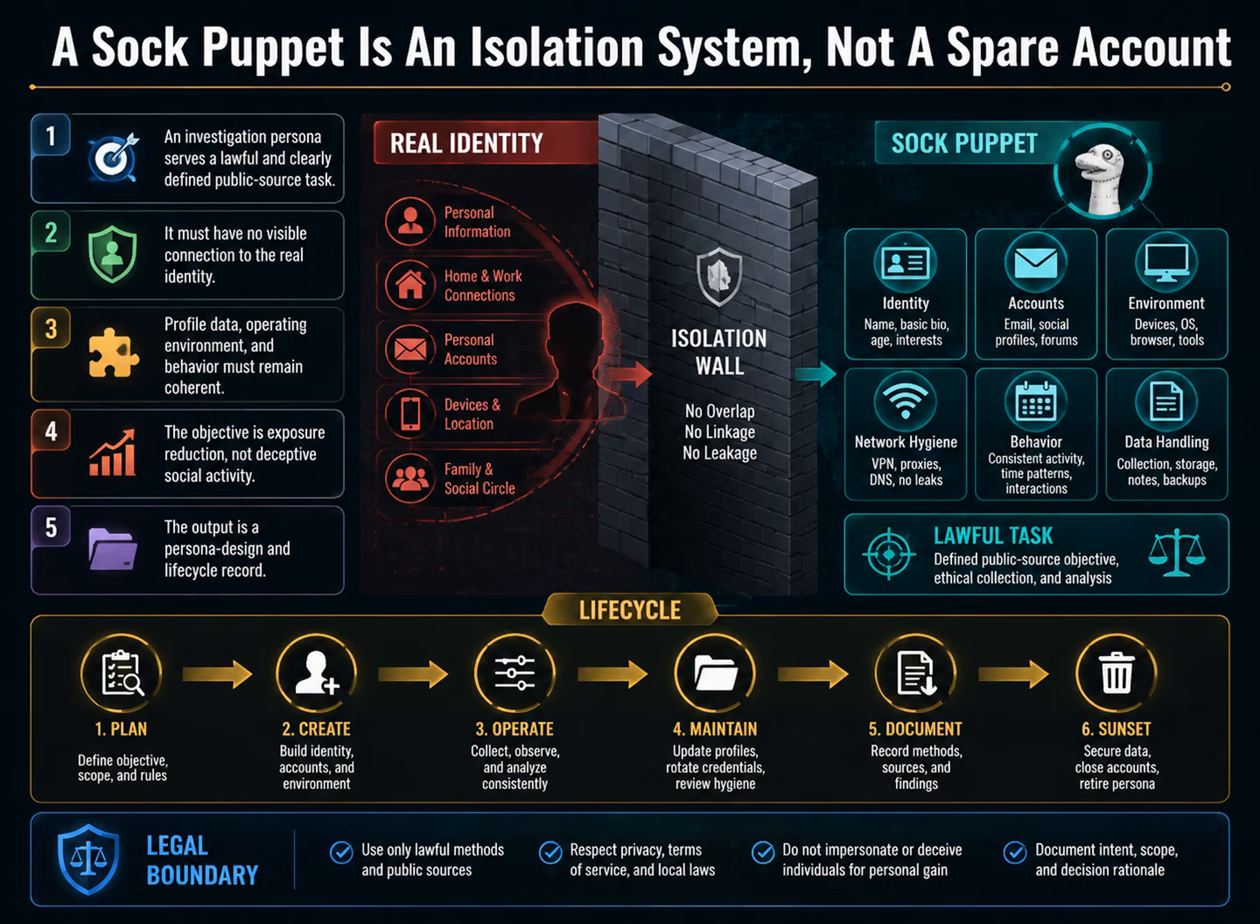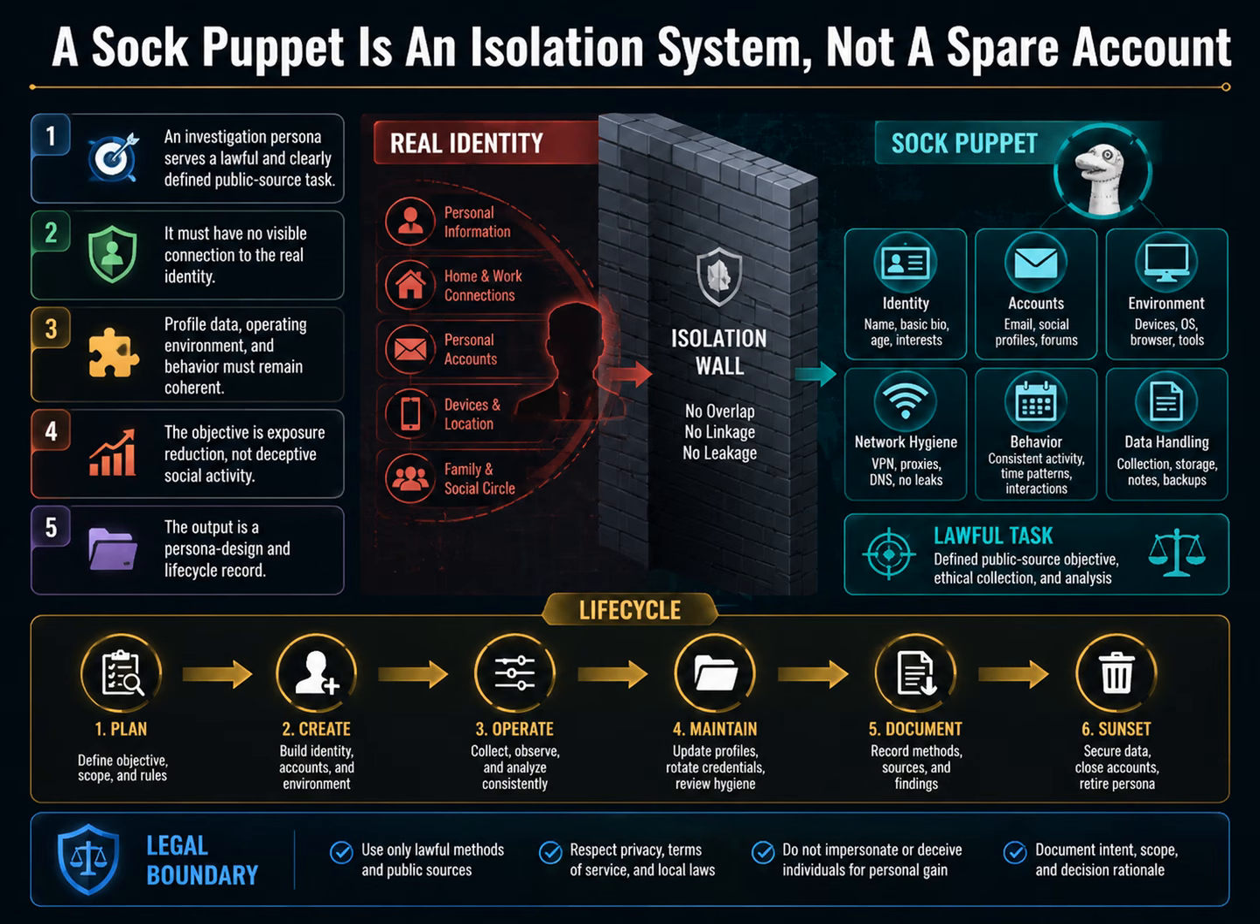When people hear sock puppet, they often imagine a spare account: register a new name, choose an image, and start using it. If verification uses a real phone, recovery points to a work mailbox, and the everyday browser remains signed in, only the outer label has changed. Platform data and ordinary public search may still lead back to the real identity.